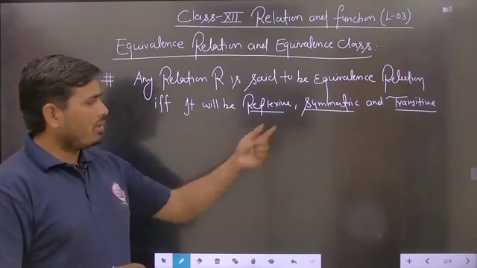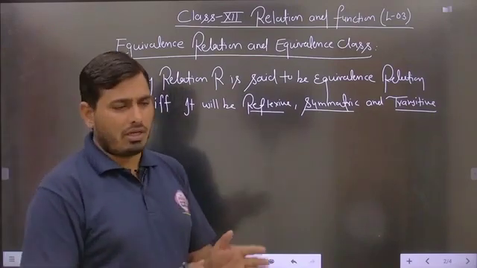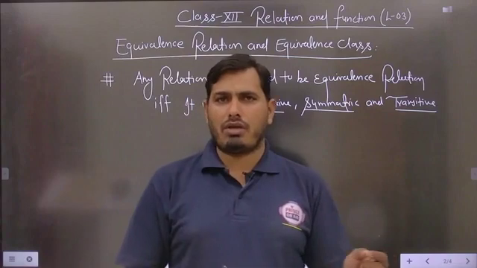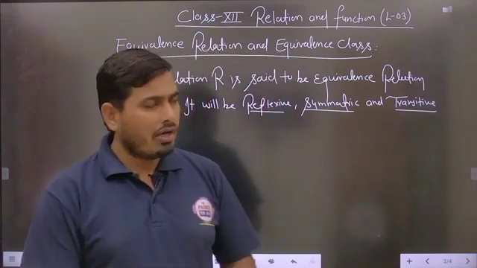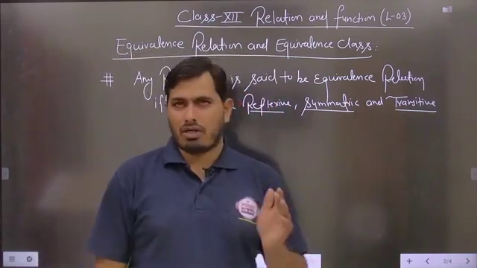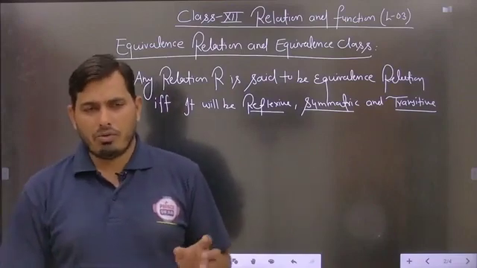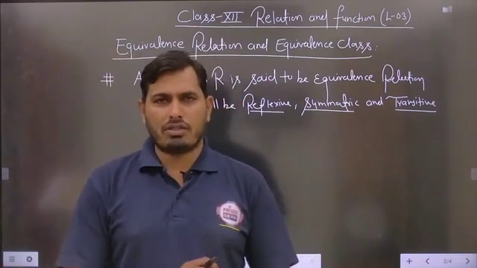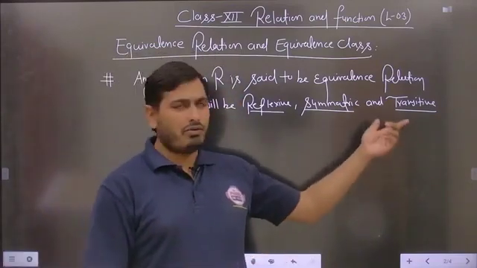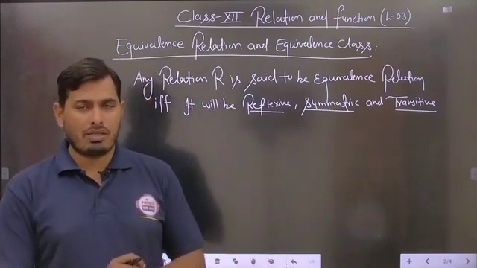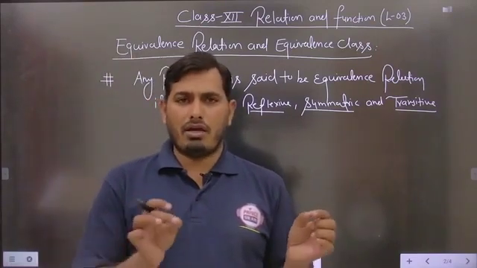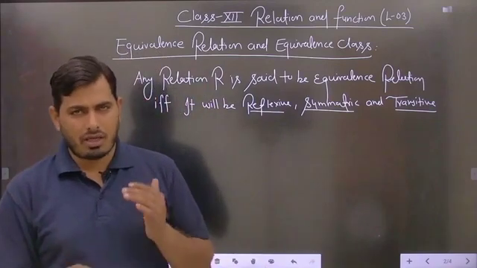For the symmetric, if (a, b) belongs to R, then we check whether (b, a) belongs to R or not. Similarly for the transitive, which is very important, we have two kinds of definitions. One is the general definition: if (a, b) belongs to R and (b, c) belongs to R, then we check whether (a, c) belongs to R.